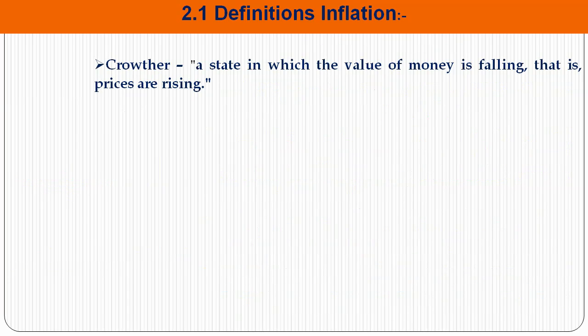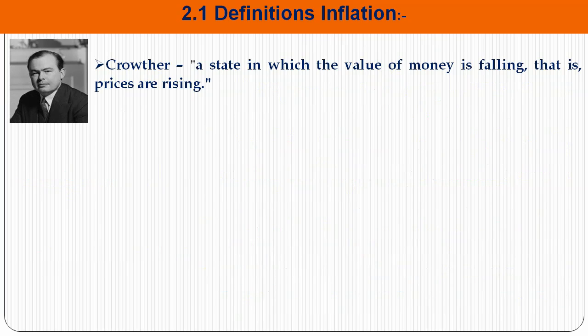So we start with the definition given by Crowther: a state in which the value of money is falling, that is, the prices are rising. In the previous chapter we discussed the value of money. Value of money means how many goods you can purchase with 1 unit of money. So when purchasing power is falling, or the value of money is falling, that is the situation of rising prices, meaning inflation.